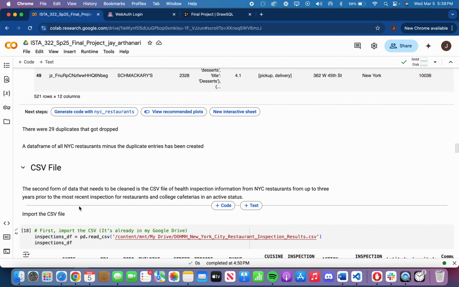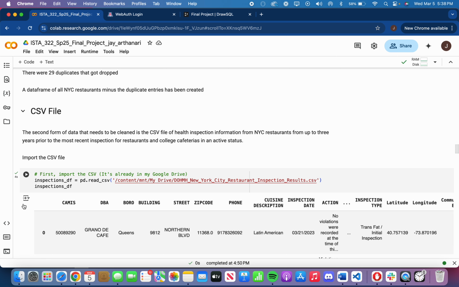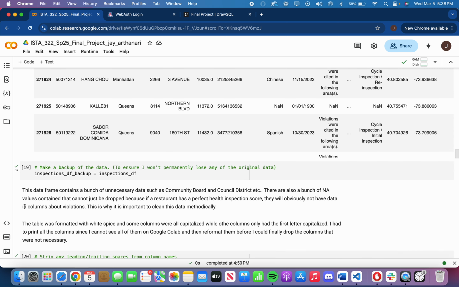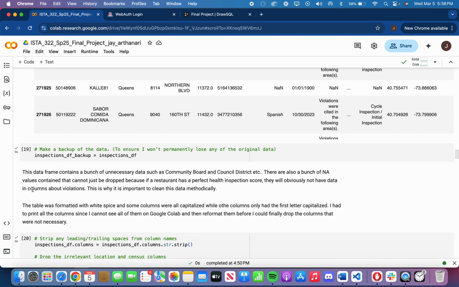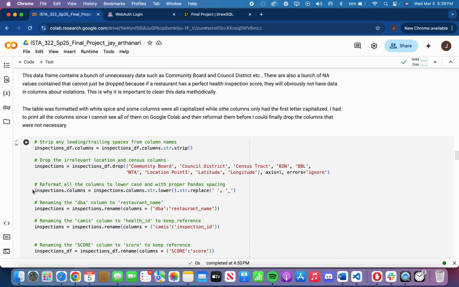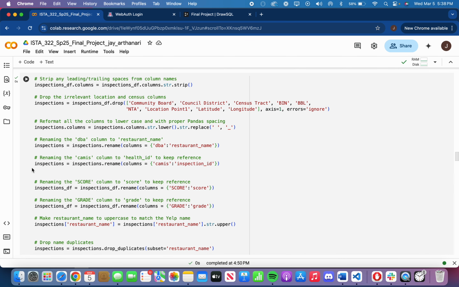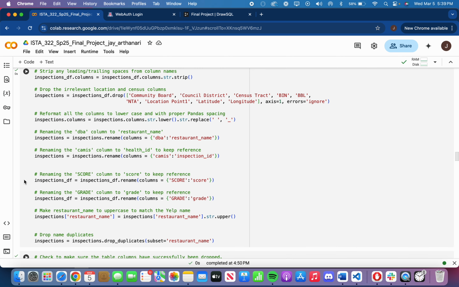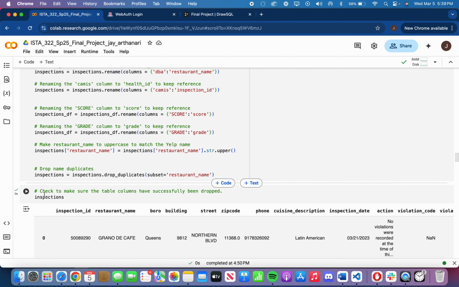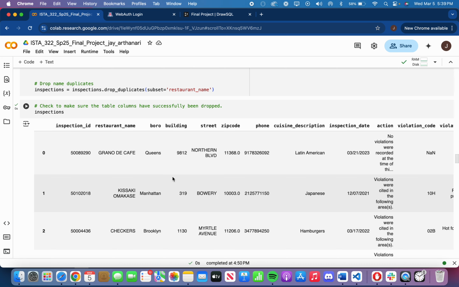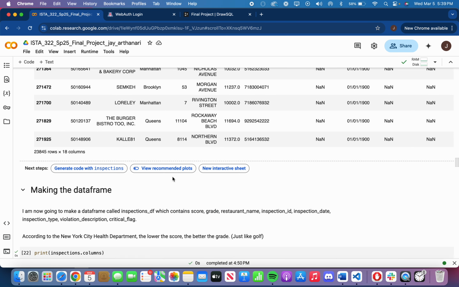So the next form of data I'm working with is the CSV file, which contains health inspection data from up to 3 years ago to present day. So I pull that from my Google Drive, make a backup so I don't lose any data, and I begin cleaning. So I drop irrelevant location and census columns, do a couple renames, format it the way pandas would, and I drop duplicate restaurant names. Then I look at my data, make sure it all looks good.